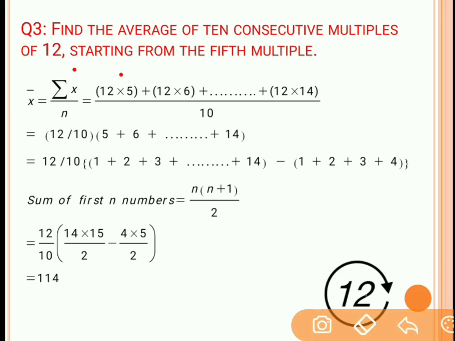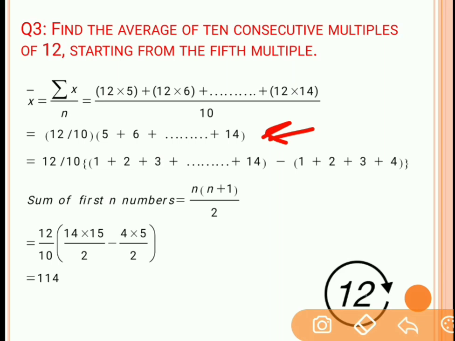So first term is 12 into 5, second term is 12 into 6, and we have total 10 consecutive terms which are multiples of 12. So you will get 10 terms from 5 to 14 divided by 10. Now if you observe this data, you will see that 12 is common in all the data. So we will take 12 as common, and divide by 10. 12 divided by 10 into the summation of all the terms, that is 5, 6, 7 up to 14. Fine. So this is the second step.